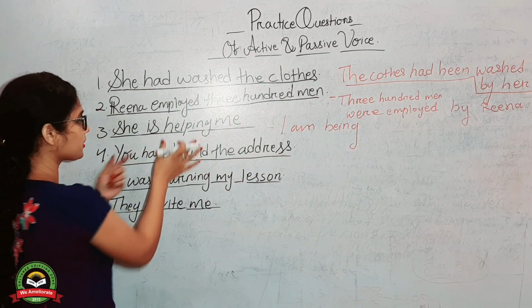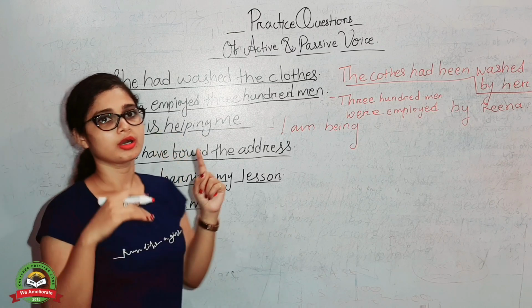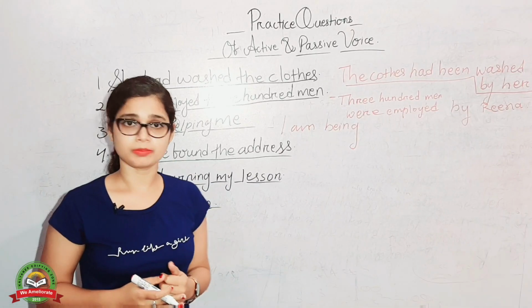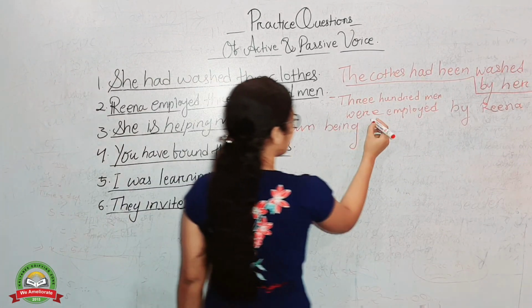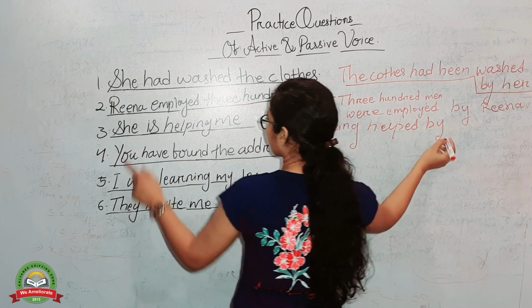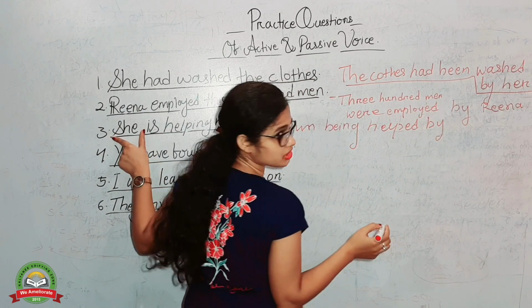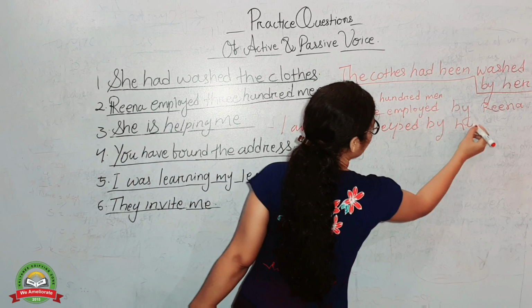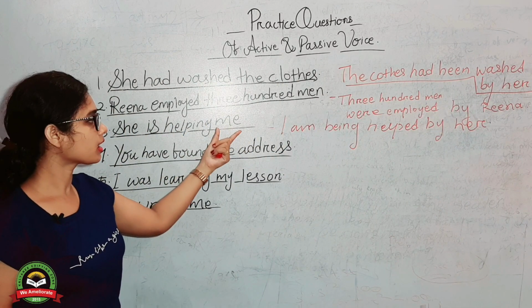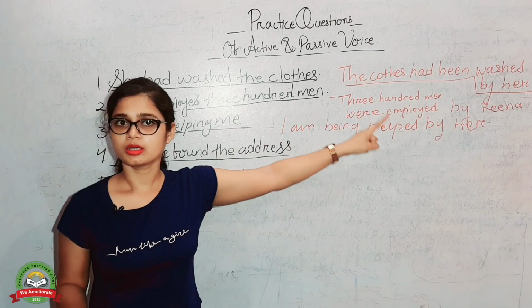Here help is the verb. You have to form the verb 3 form of that verb, that will be helped. I am being helped by whom? By she. She will be changed into her. Okay. She is helping me. I am being helped by her.